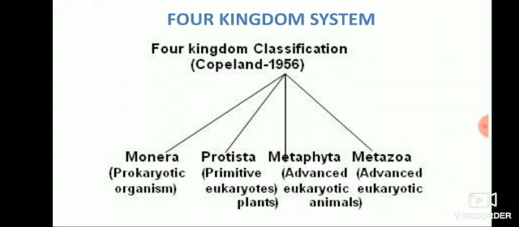So, the Monera consists of the prokaryotes, that is primitive organisms, which are also unicellular but primitive in nature. And Protista consists of fungi and algae, these are primitive eukaryotes. So, they have a true nucleus. This is the difference between prokaryotes and the eukaryotes. So, only the Monera domain is introduced in the four kingdom system.